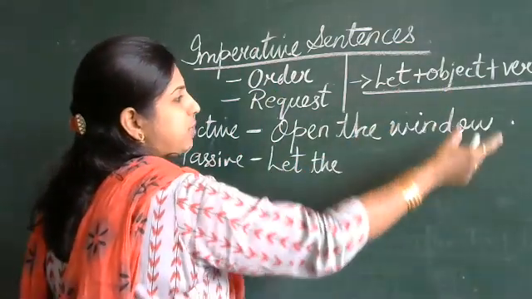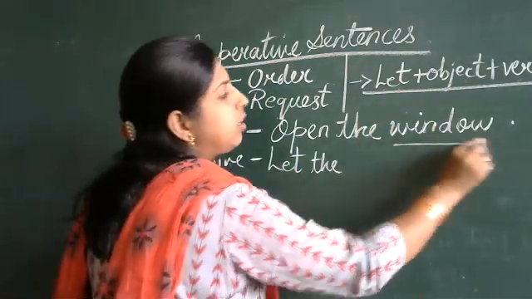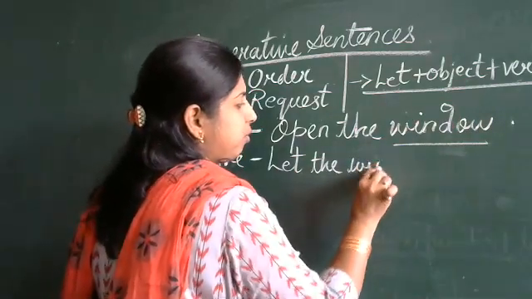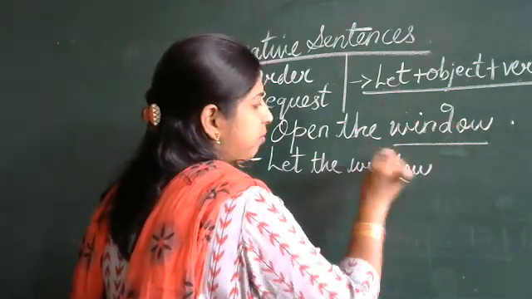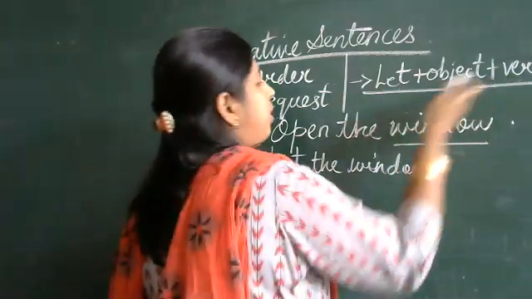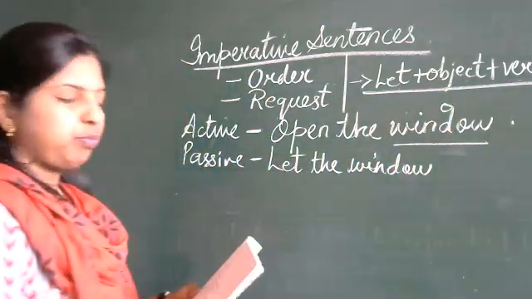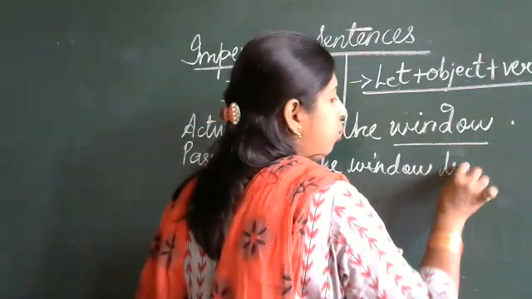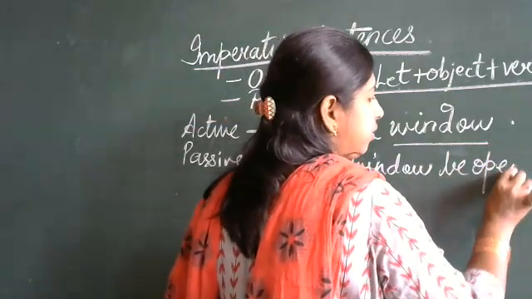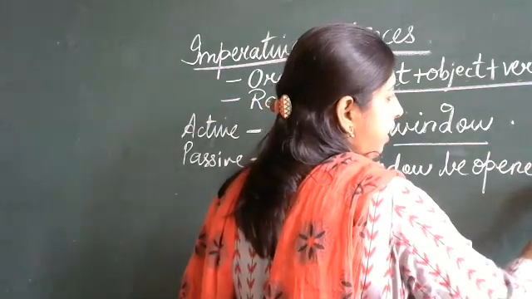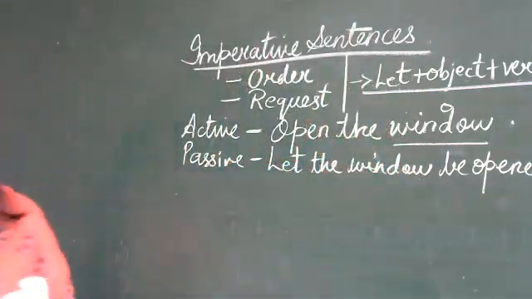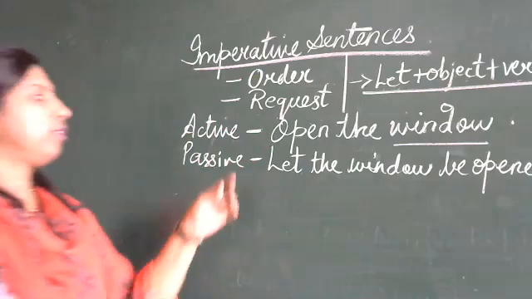What is the object here? Window. Let the window. The verb here is open. Window be opened by you.